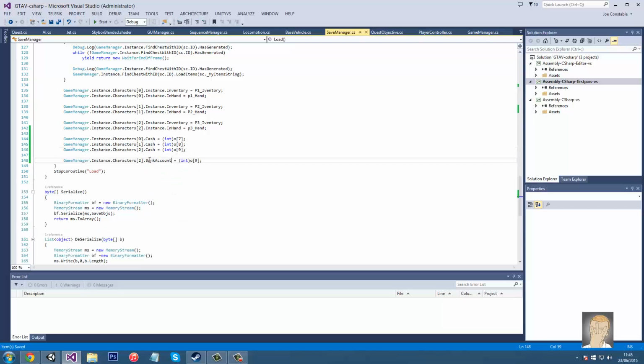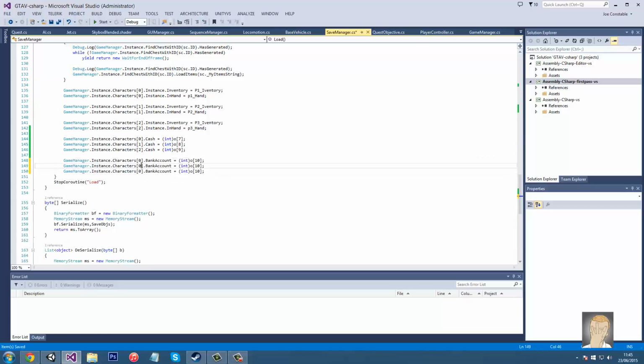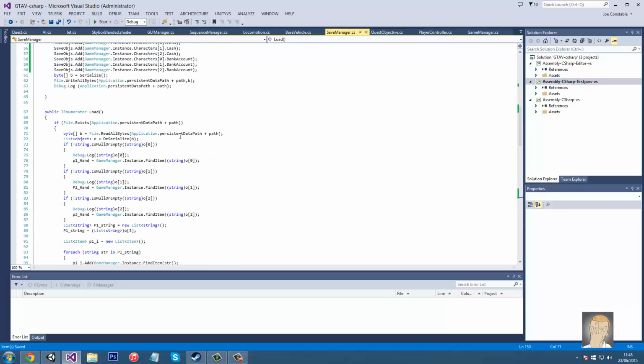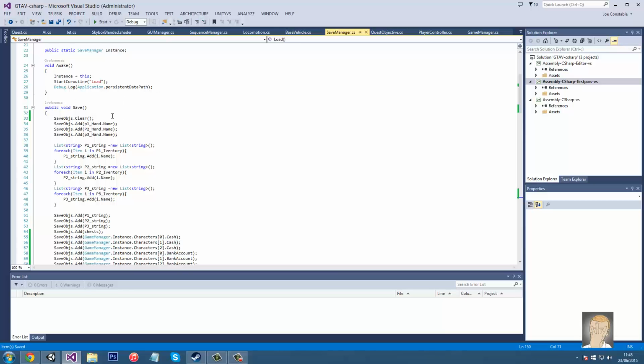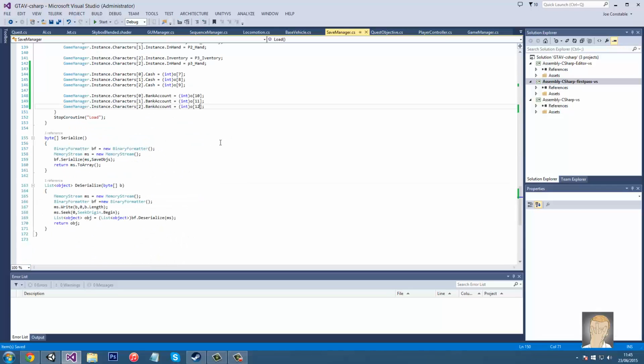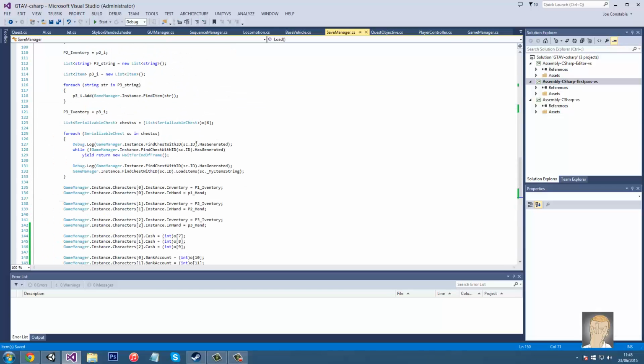So bank account 0, and then 10, and then 1 and 2, and then 11 and 12. Right, so that's just indexing it. The very first one in the list will be index 0, which is why I started that at 0. So there will actually be 13 items in the save thing now.